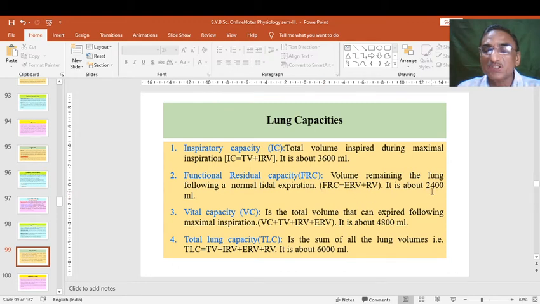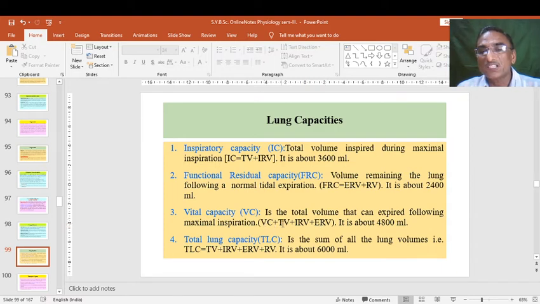It is about 2400 ml. So this changes as the situation changes. Then vital capacity is the total capacity. It is the total volume that can be expired following maximal inspiration, and this is tidal volume plus inspiratory reserve volume plus expiratory reserve volume.